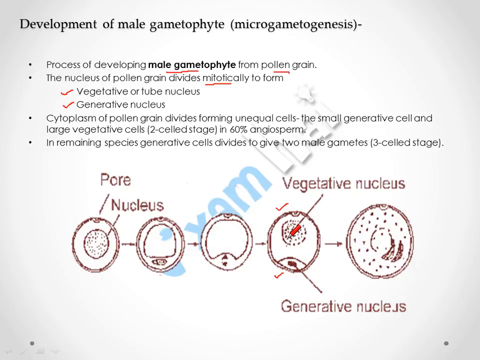So when the generative and vegetative cells are developed, it is called the two-celled stage, and it occurs in most, about 60% of angiosperms. And in the remaining species, the generative cell is further divided into two, giving rise to two male gametes, and in that case it is called the three-celled stage because two male gametes and one vegetative nucleus are present. So the generative cell gives the male gametes, and the vegetative nucleus is helpful in the formation of the pollen tube.